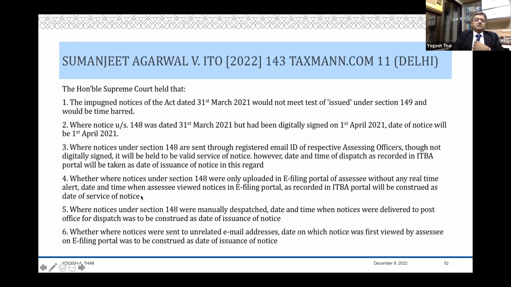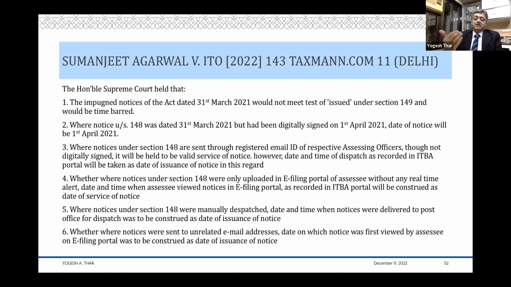And then I think you may just make a note of this decision. It's an interesting decision on issuance of notice. I think these slides will be circulated to everyone by the chamber. And you may take note of this decision, which really talks about principles of issuance of notice when it is to be digitally signed. It will be deemed not to have been issued at that point of time. It is not issued before it has been digitally signed.